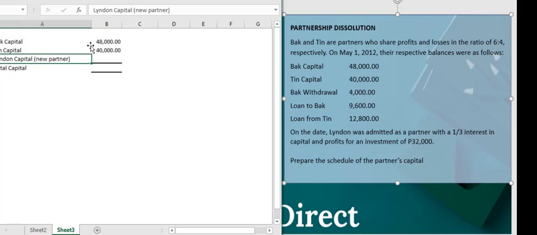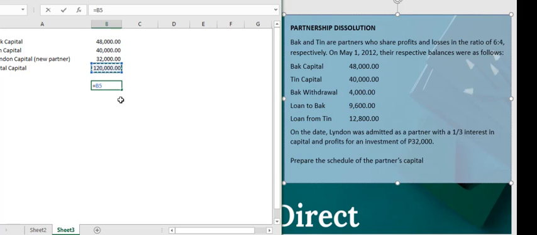Now Lyndon, as a new partner, wants to take in how much? 32,000 pesos. In exchange for a 1/3 interest in the capital. So how much is 1/3? That's 40,000. So in this problem, Lyndon will be entitled to a 40,000 ownership by just giving in 32,000.